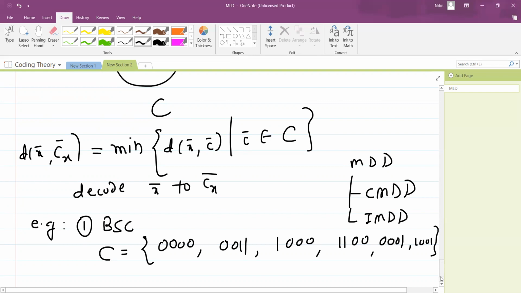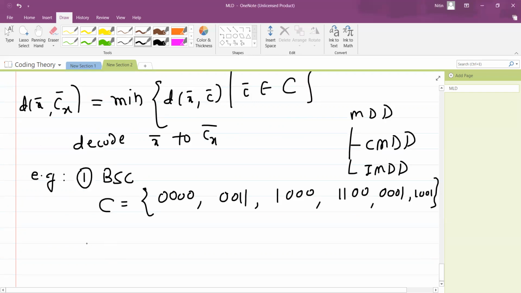Suppose the code words from this code are sent over BSC, and suppose the received word is, let's say, x bar equal to 0111.